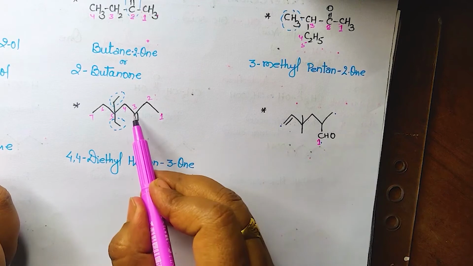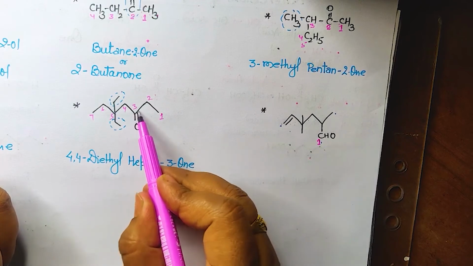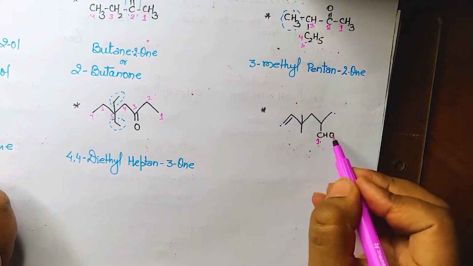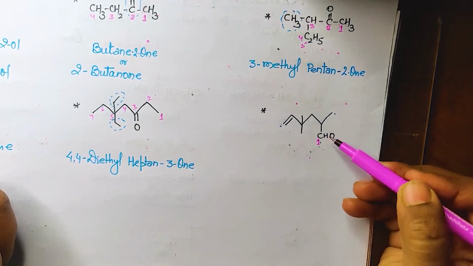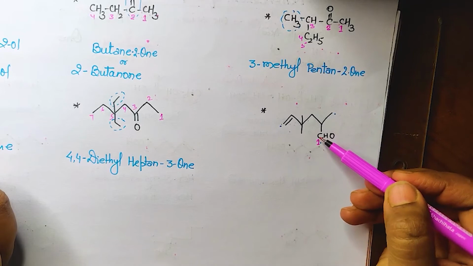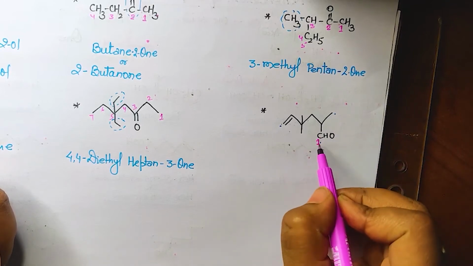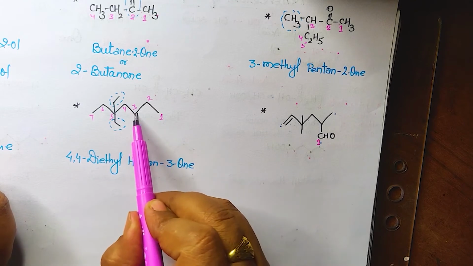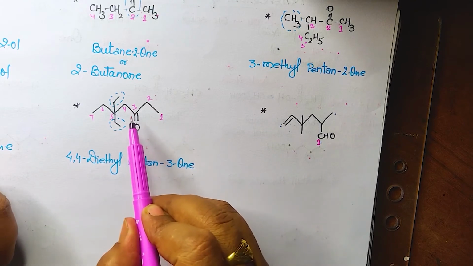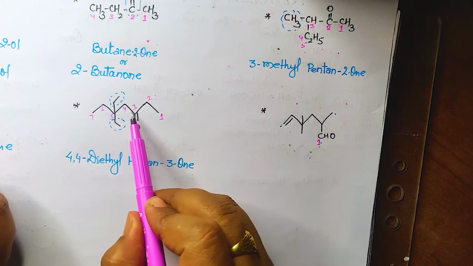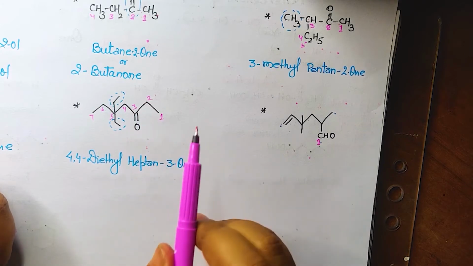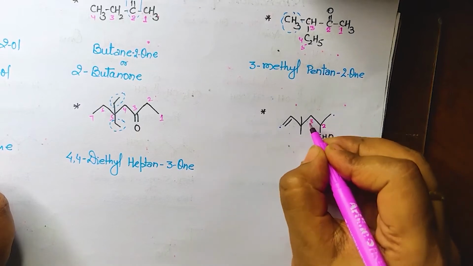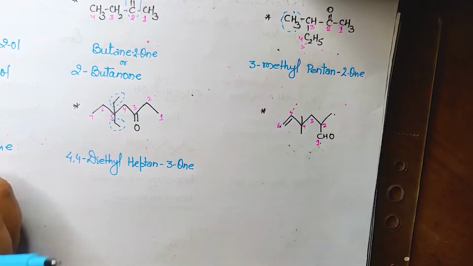Now you will say, ma'am, why didn't you count from here? This is not at the terminal. We always have to start from the terminal. Now look, this CHO, there is no other element over there after this, right? So it is at the terminal. Understood? That's why I have started counting from 1 here, but not in this case because this is not in the terminal. It is in between. In between, it is not at the terminal. Understood? Clear, children? Okay. 1, 2, 3, 4, 5, 6.